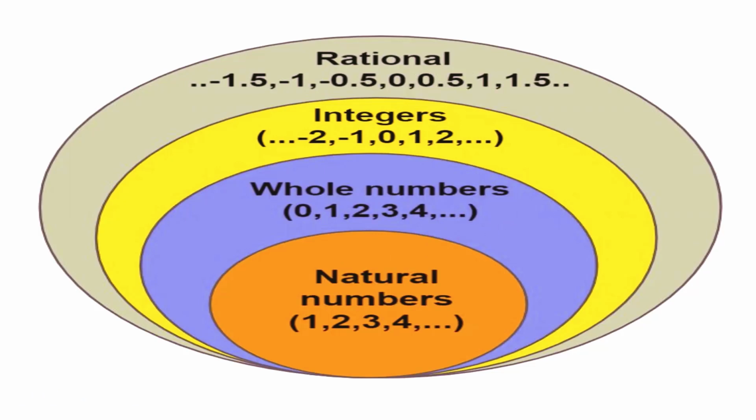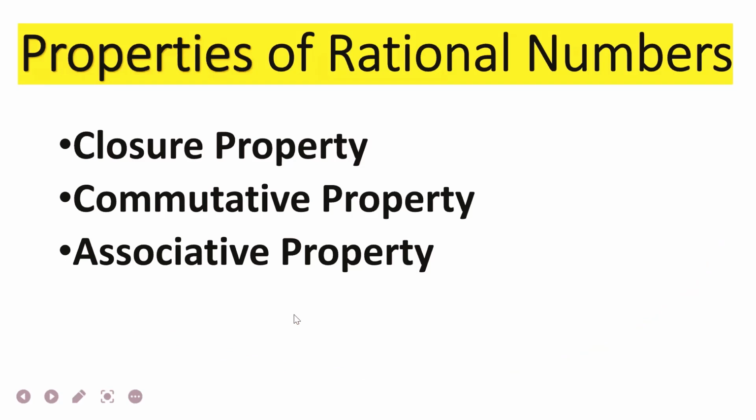Now let's move ahead. We will discuss properties of rational numbers. We are going to discuss three properties over here: closure property, commutative property, and associative property.